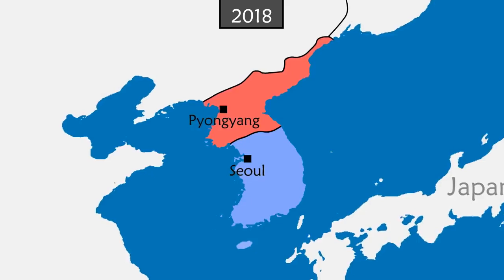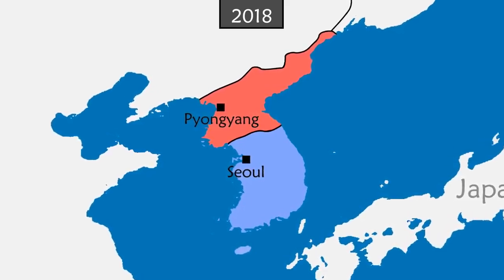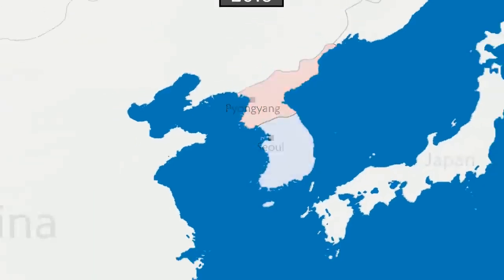Even if the historic rendezvous goes ahead, how the countries approach the tricky issue of denuclearization in the region remains to be seen.